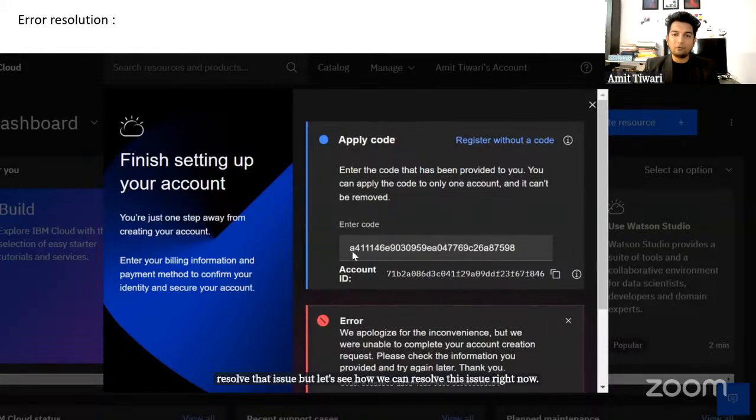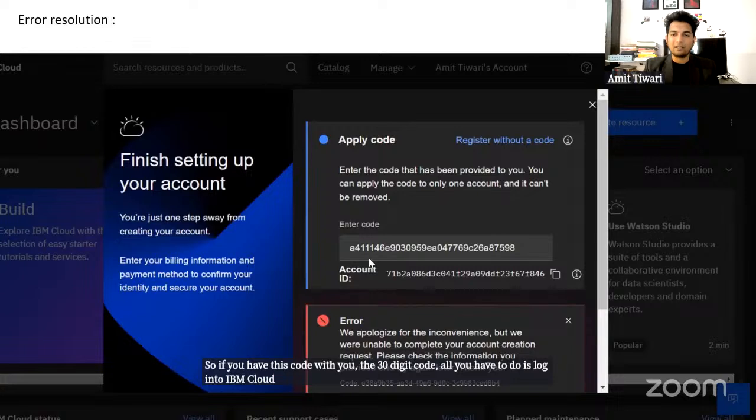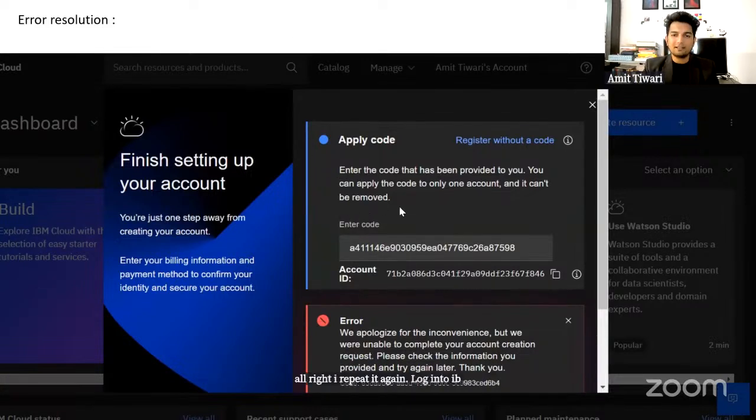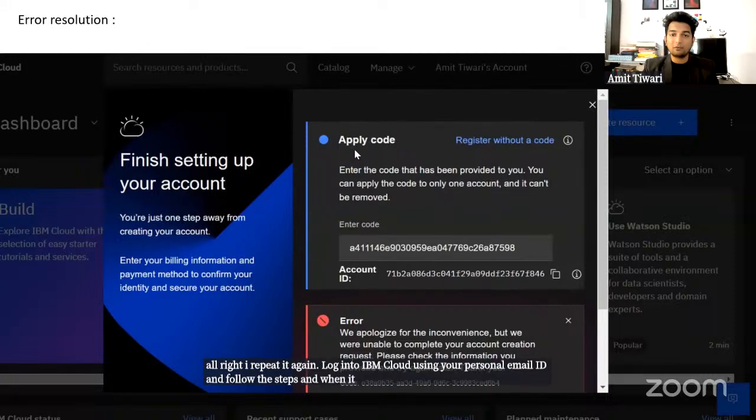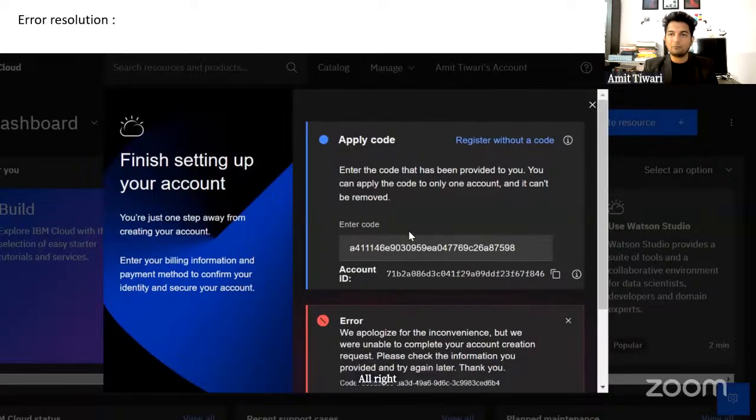So if you have this code with you, the 32-digit code, all you have to do is log into IBM Cloud using your personal email ID. All right, I repeat it again. Log into IBM Cloud using your personal email ID and follow the steps. And when it says register with a code, we will enter this 32-digit code. All right, so I will show you the steps one more time.